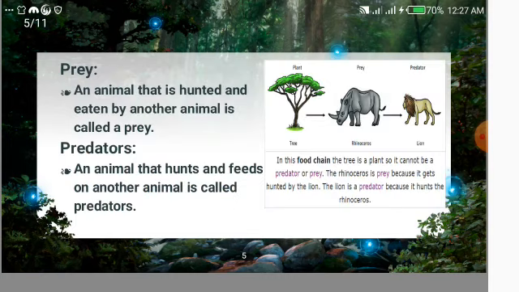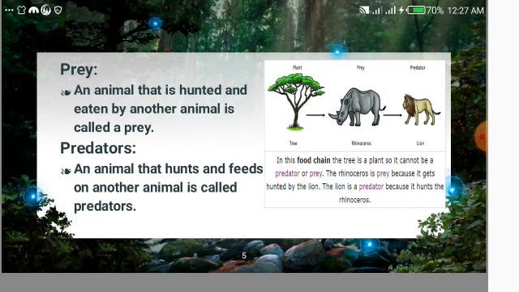We have also discussed the prey and the predator. Animals that are hunted and eaten by another animal are known as prey, and the predators are the animals that hunt and feed on other animals. The example is the rhinoceros. The rhinoceros will eat the tree, and the third one is the lion that will eat the rhinoceros. So here we are talking about the prey and the predator.